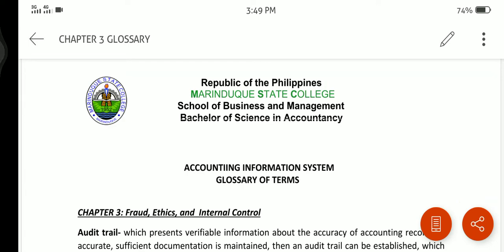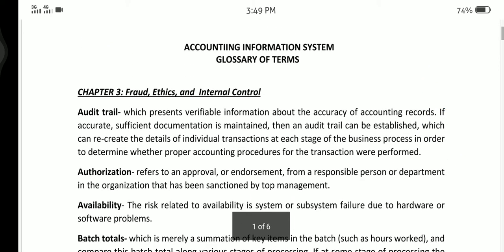Good day, sir. This is our Accounting Information System Glossary of Terms of Chapter 3 entitled Fraud, Ethics and Internal Control. Audit Trail, which presents verifiable information about the accuracy of accounting records.